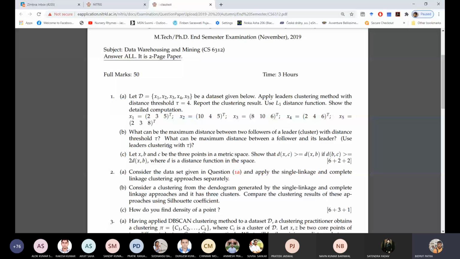Okay, this will take time. Can you answer this one? Sir, tau. What can be the maximum distance between two followers of a leader? Two tau. Sir, it equals the diameter of a cluster, that is maybe 2 tau. It will be 2 tau. And then what can be the maximum distance between a follower and its leader? Sir, it's tau. It is tau. Yeah.